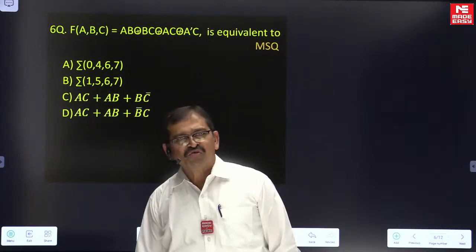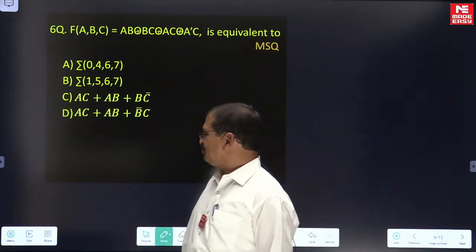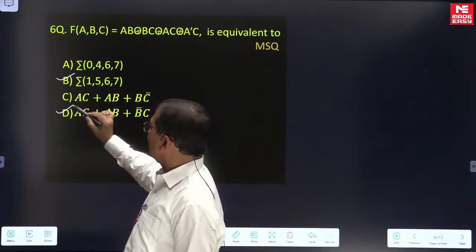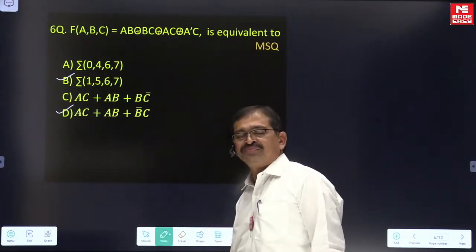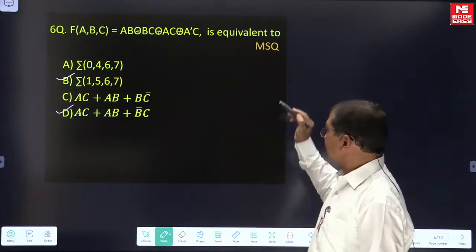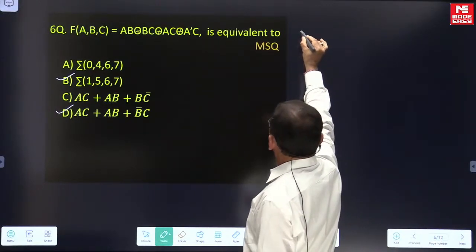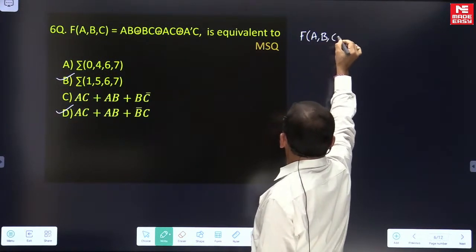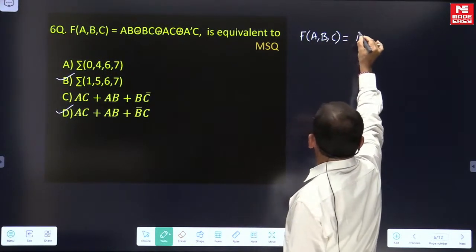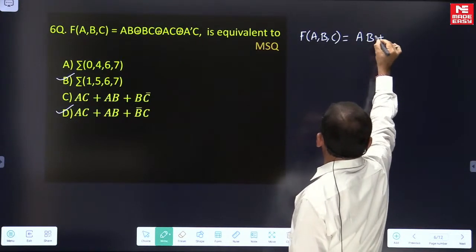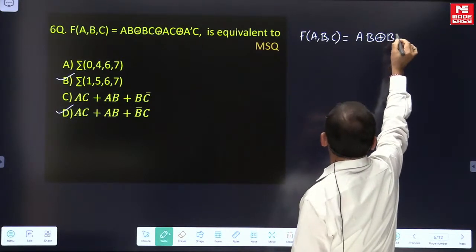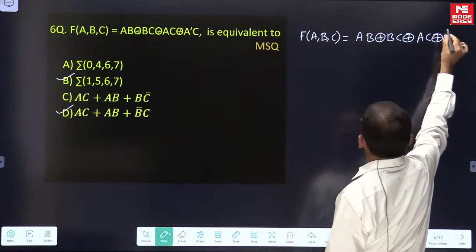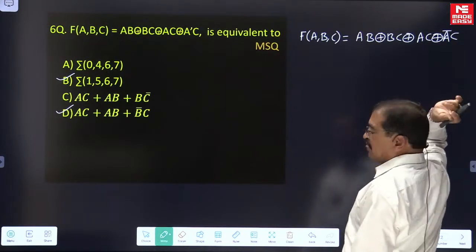I'm looking, a few of you are giving right answers, very good. The answer is B and D as correct. The given function is on these three variables. The expression is AB exclusive OR with BC, exclusive OR with AC, exclusive OR with A complement C. This is the given expression.